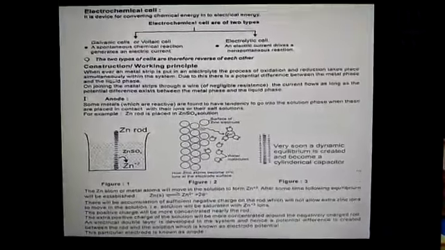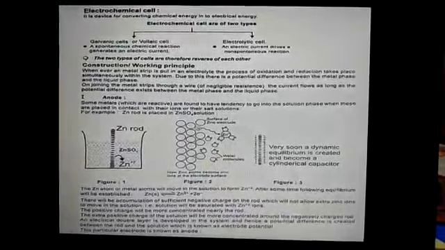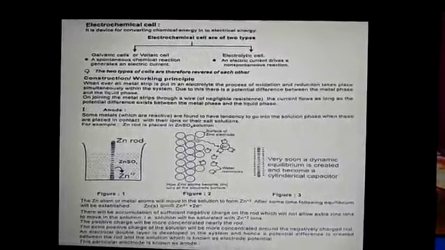Therefore, an electrochemical cell is a device in which chemical energy is converted into electrical energy, and it is generally of two types. Number one is the galvanic cell, the other is the electrolytic cell. In a galvanic cell, a spontaneous chemical reaction generates an electric current, while in an electrolytic cell, an electric current drives a non-spontaneous reaction.